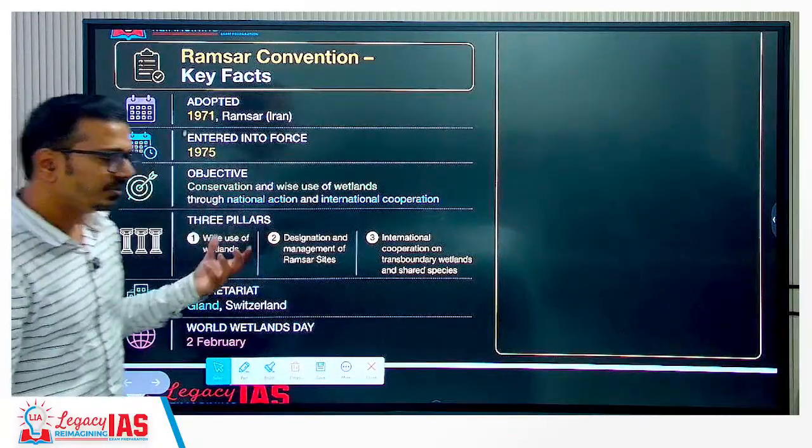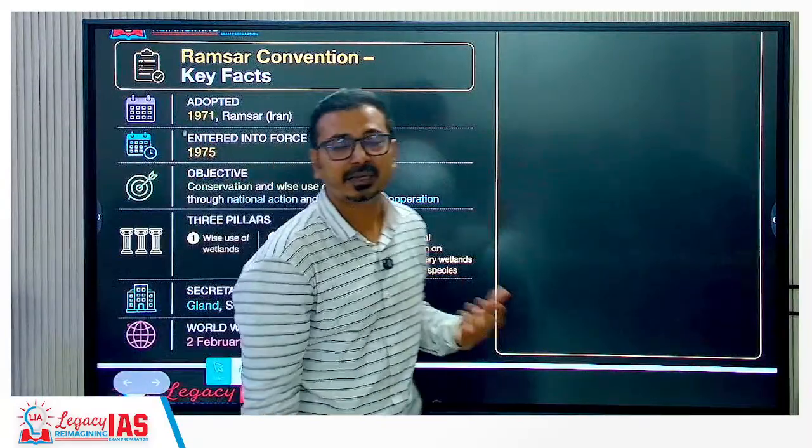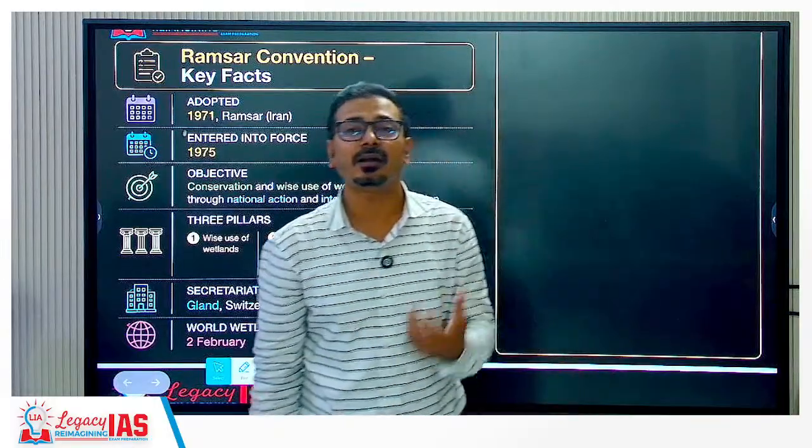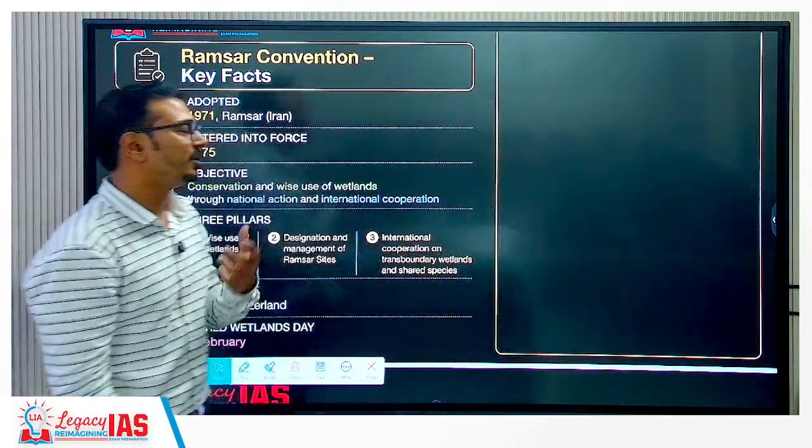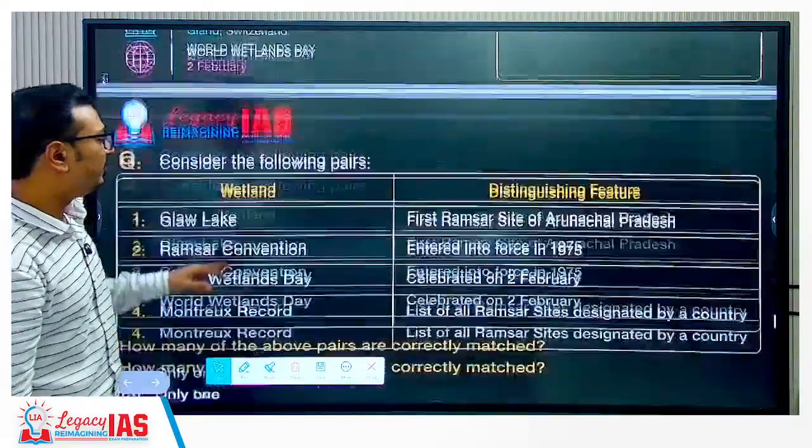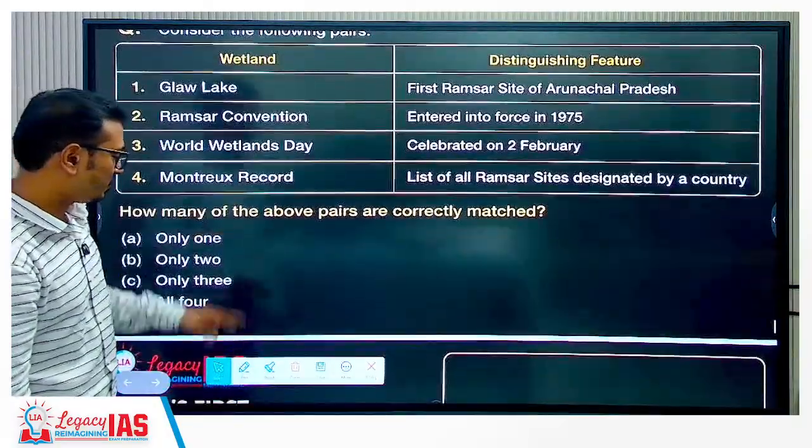India now has 101 wetlands as Ramsar sites, the third largest number in the world after the UK and Mexico. This is the way we should remember. Now, what should be the answer to this question?